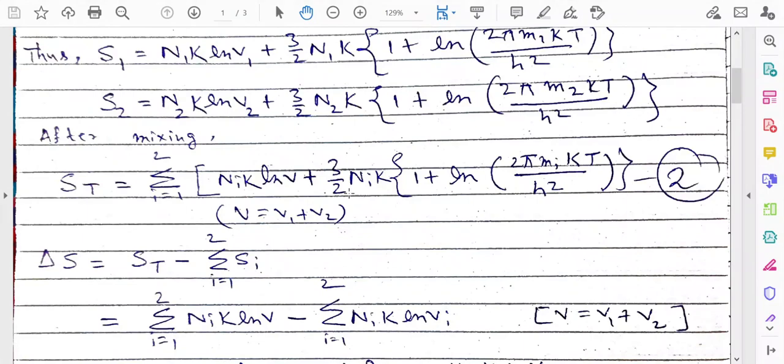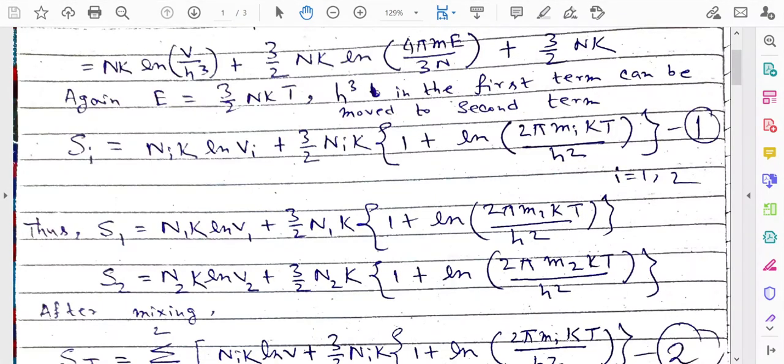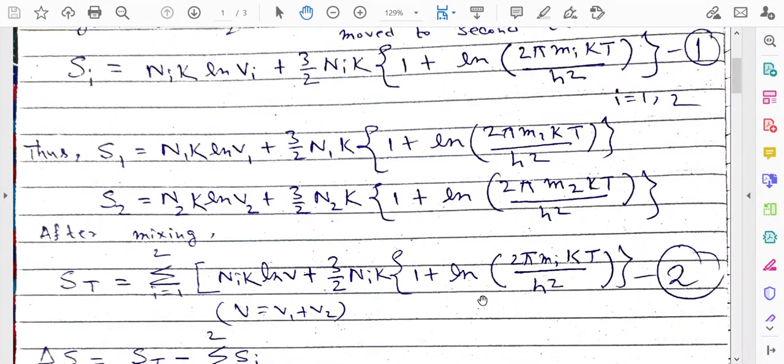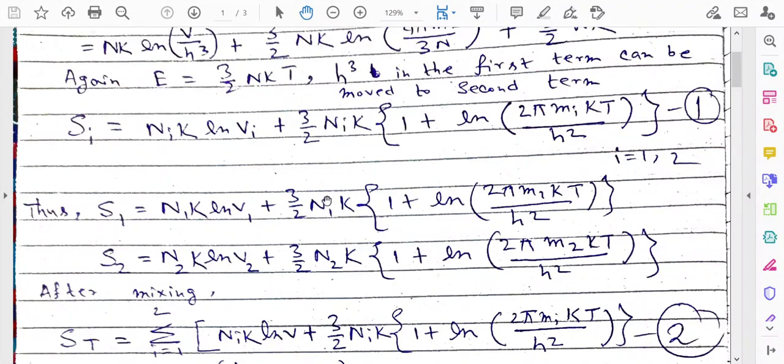Now if we carefully look at equation 1 and equation 2, the second term is the same. You see that because you will use summation form here, and this is the second term 3/2 N_i k into 1 plus ln of 2 pi m_i kT by h square, and here for the individual entropy S_i, this is the expression of the second term, 3/2 N_i k into 1 plus ln of 2 pi m_i kT by h square.